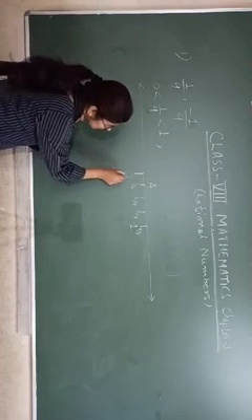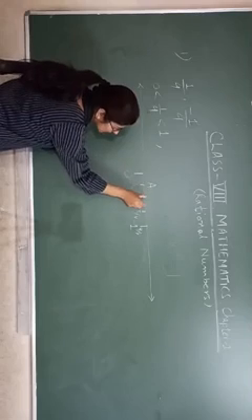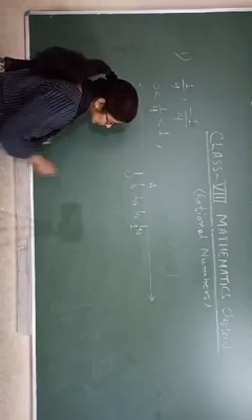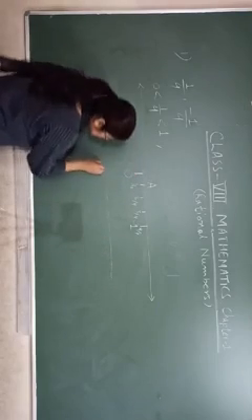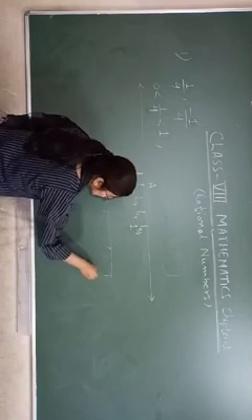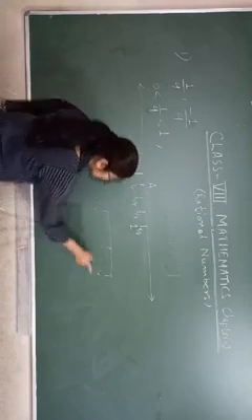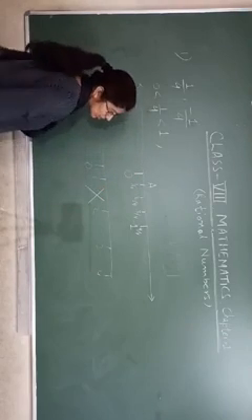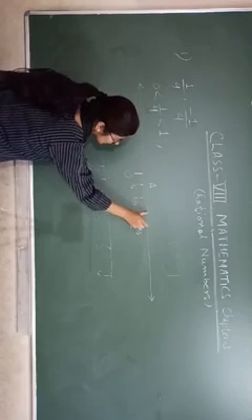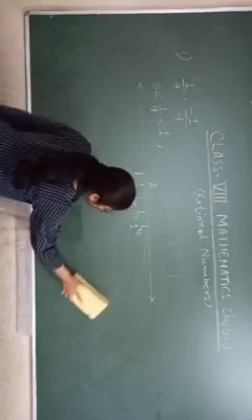You have to remember one thing, this gap between numbers should be equal everywhere. You can't do it like this: here written 0, here 1, here 2, here 3, here 4, 1, 2, 3, 4. If you do like that, it will be wrong. So you have to take an equal gap here. Okay.